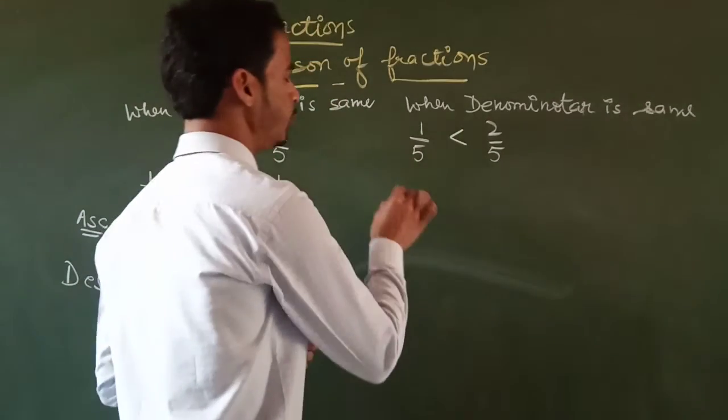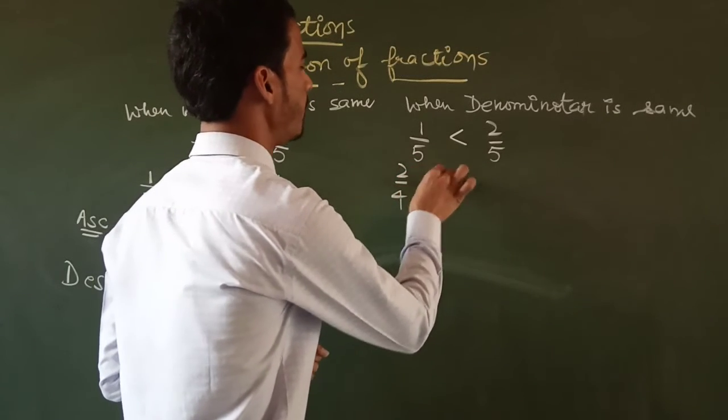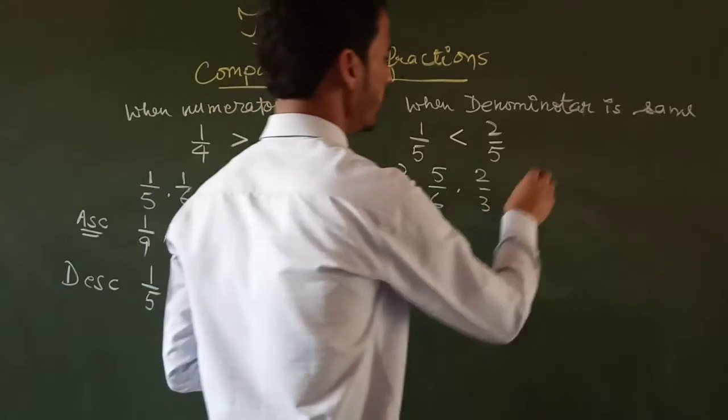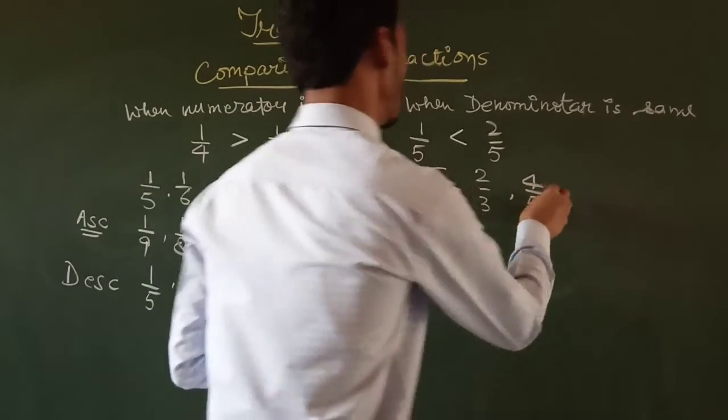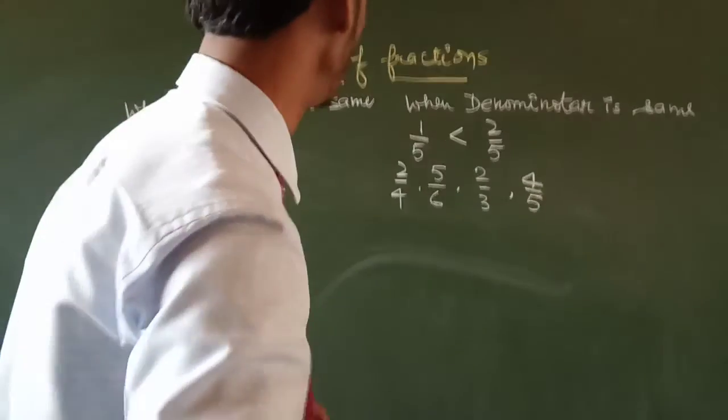Okay, and now there is an example: 2 upon 7, 5 upon 7, 3 upon 7 and 4 upon 7. Here the denominator is 7 in all of them.